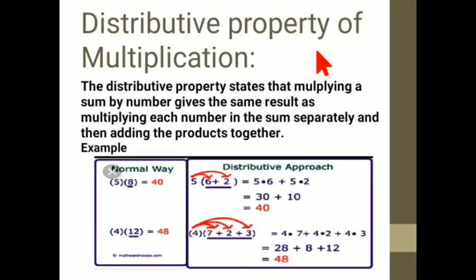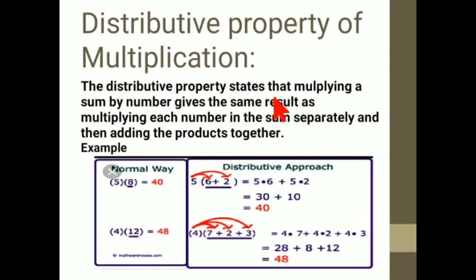is our distributive property of multiplication. So this is the last property of multiplication. Okay, so this name itself indicates distributive, means you are distributing, you are breaking one big number into smaller numbers to make your multiplication easier. Okay, so just see the definition.